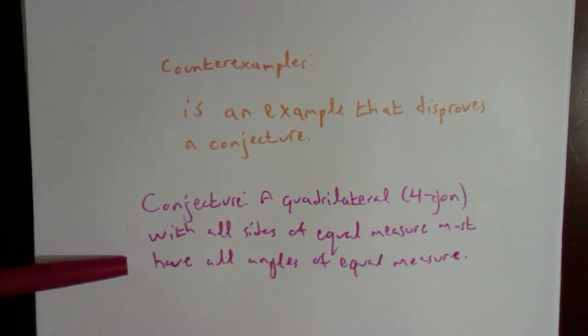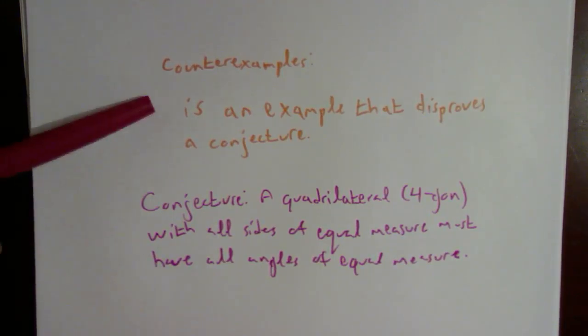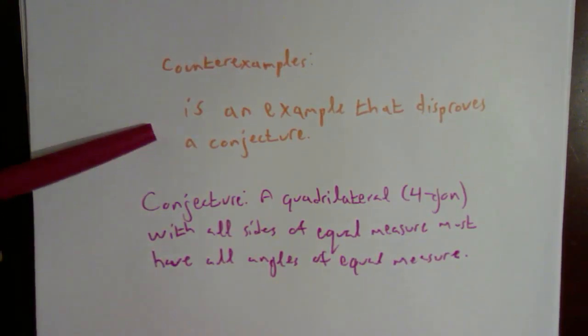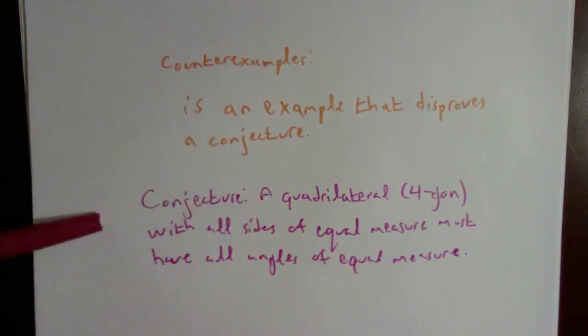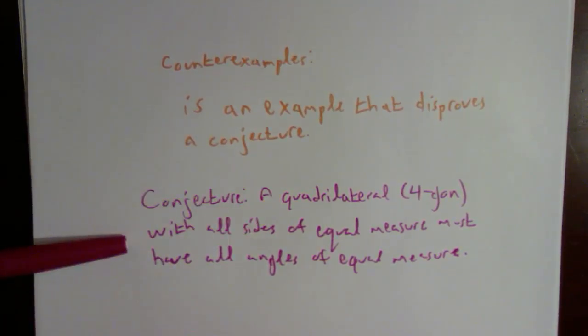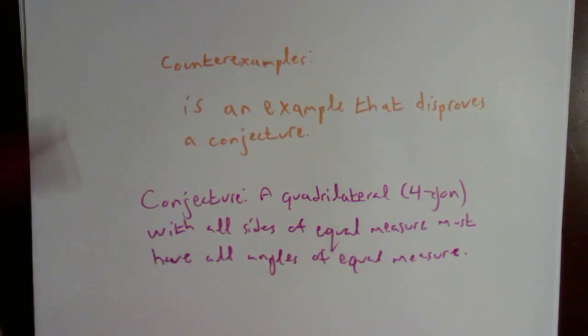Now I'm going to show you an example of a counterexample. A counterexample is something that's going to disprove this conjecture. Well, my conjecture is saying that all fourgons that have equal sides must also have equal measure of their angles. So let's see.